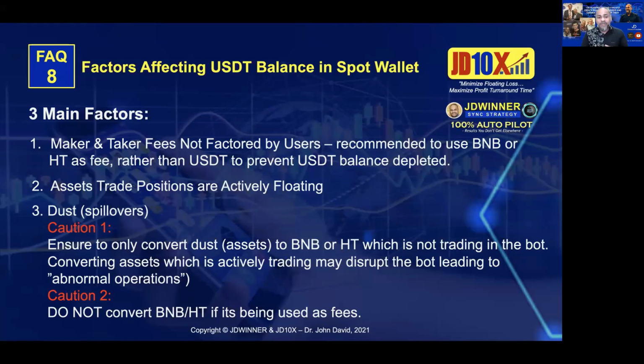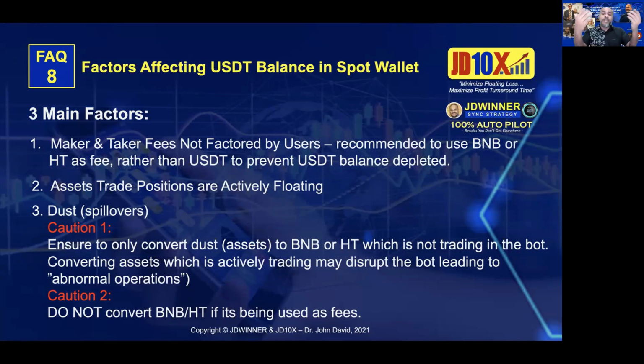Please take note. Number two, do not accidentally convert your BNB or HT if you are using that as fees. This is another problem that people always make, because they go and tick the box, and that is inclusive of even their BNB and Huobi token. So please be very careful. These are the three main factors if you're noticing that your USD balance is reducing.